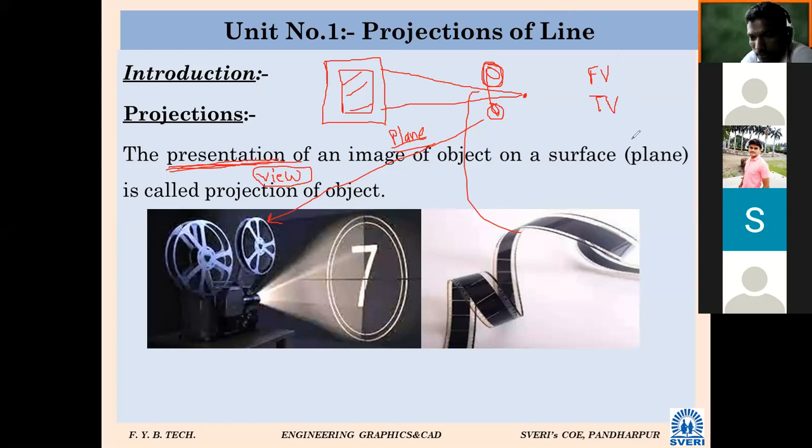From the top of the object. And one more is there, called the side view. In short, it is called the side view. And from where do we have to see to observe its side view? From where should we look at the object?